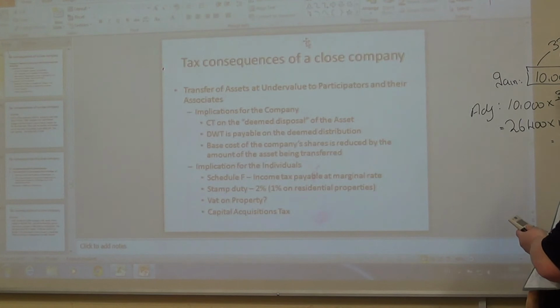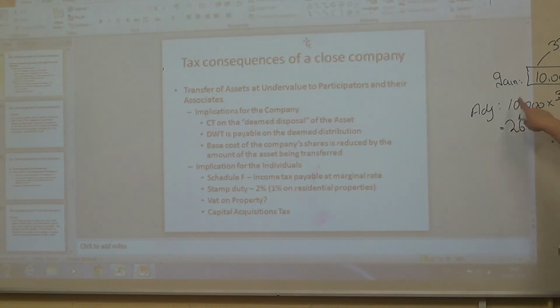Whereas an individual would pay capital gains tax, a company on their chargeable gains will pay corporation tax. They're paying the same amount. The individual's gain is 10,000, but the company's has to be adjusted so that they're paying the same amount as the individual.